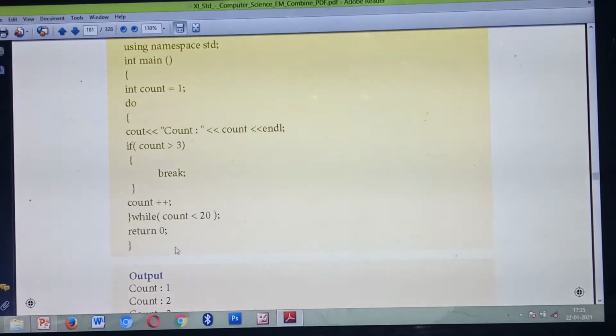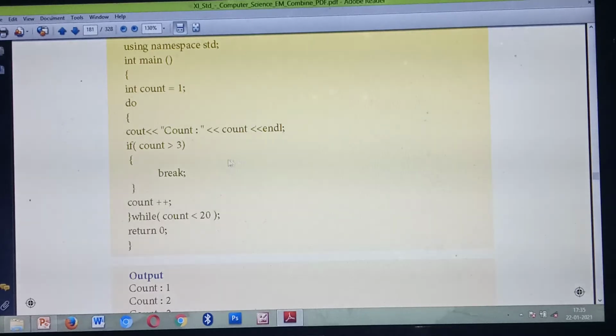Okay, but here you are giving the condition count is less than 10. So you can give values till less than 10. But what's the condition? If the value is greater than 3, automatically it will come outside of the loop. Okay, so how will this program run? Listen, first count equal to 1. What's the value of count now?